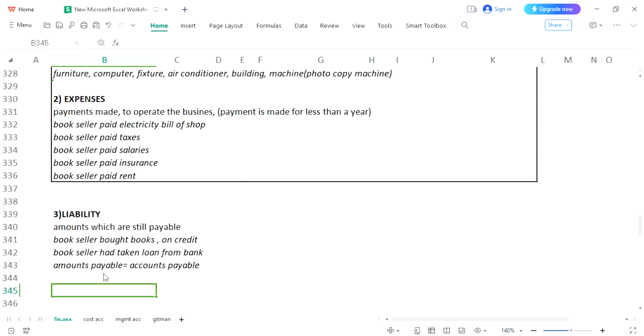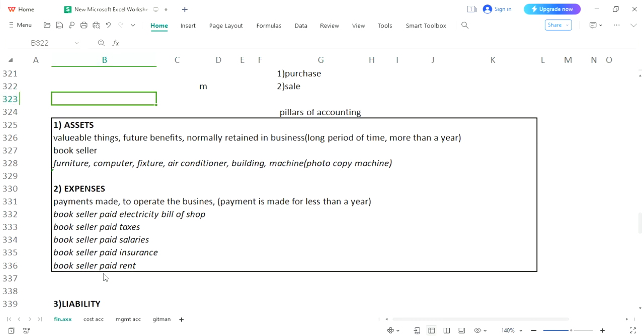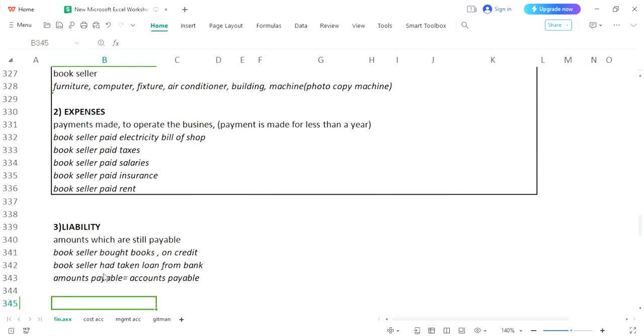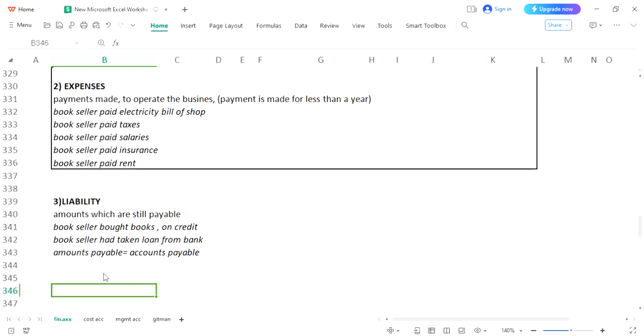What we have discussed earlier was asset, then we have discussed expense, and third is liability, and finally the fourth pillar. As we have said, we will discuss four pillars of accounting. Four is incomes, or income. How can we define it?